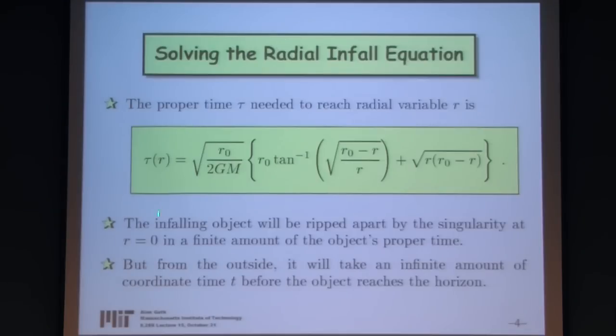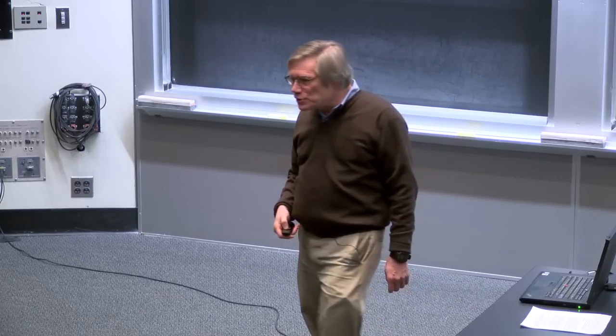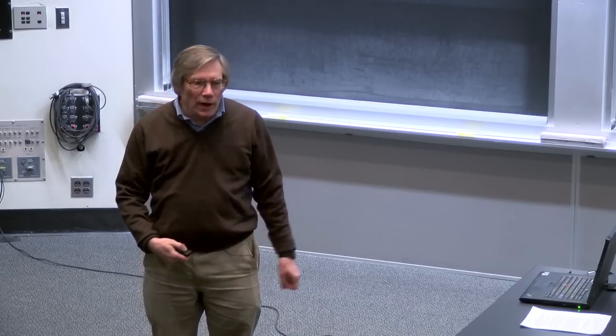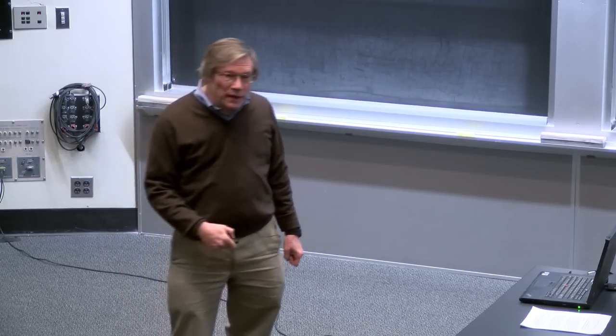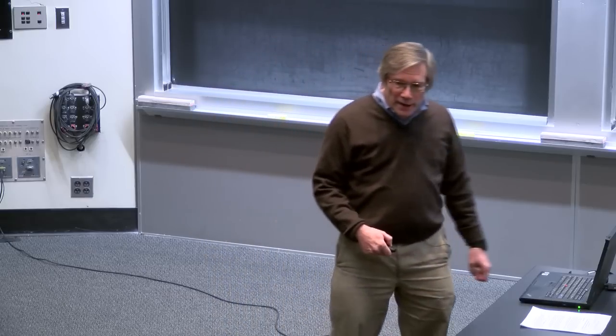However, curiously, if one calculates what this trajectory looks like as a function of the coordinate time, t, we didn't actually do that calculation, but we looked at how it would behave in the limit as the particle approached the Schwarzschild horizon, and we discovered it would take an infinite amount of time, as seen from the outside, for the infalling object to reach the horizon, let alone go through the horizon and get to r equals 0.